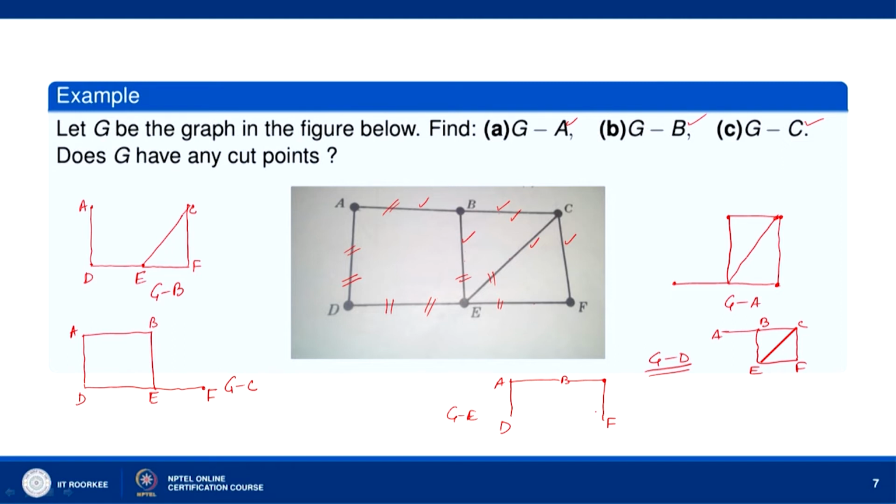Now, let us see F. Delete F, so G minus F. If we delete F, this edge and this edge will be deleted, and we shall have this graph A, B, D, E and C. So, this graph is also connected. So, G does not have any cut points, G has no cut points.